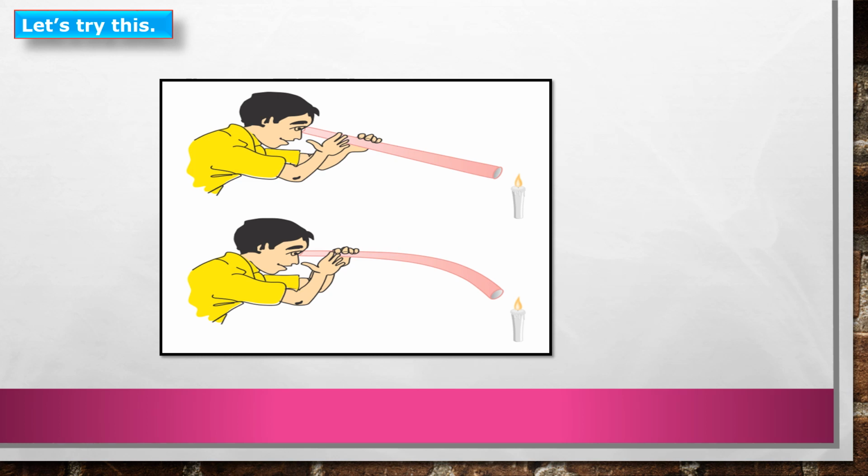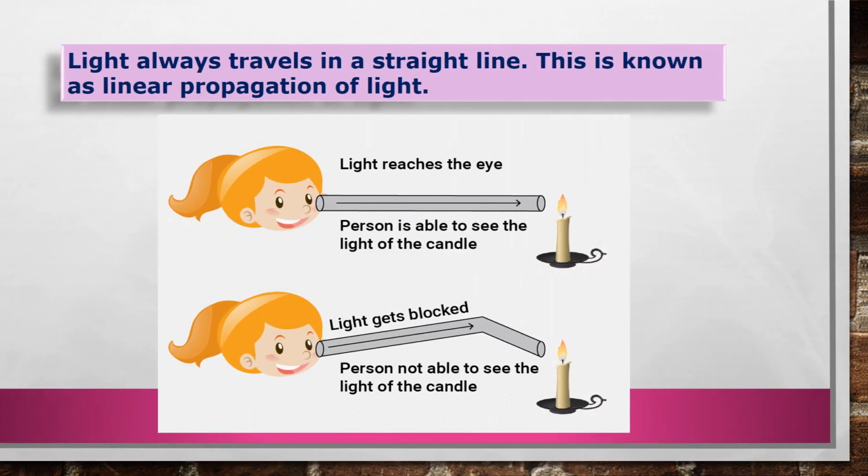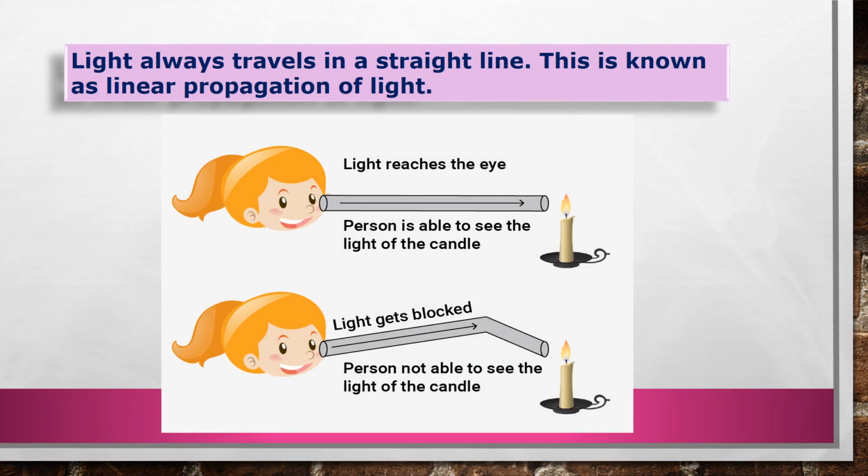But when you are taking this bent tube, then we cannot see the flame of the candle easily. Because again, light travels in a straight line. Light always travels in a straight line, and this is known as linear propagation of light.